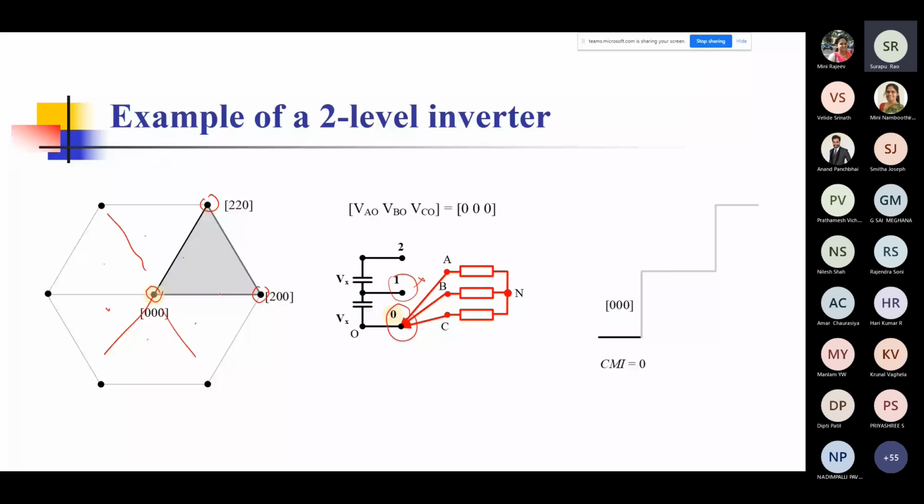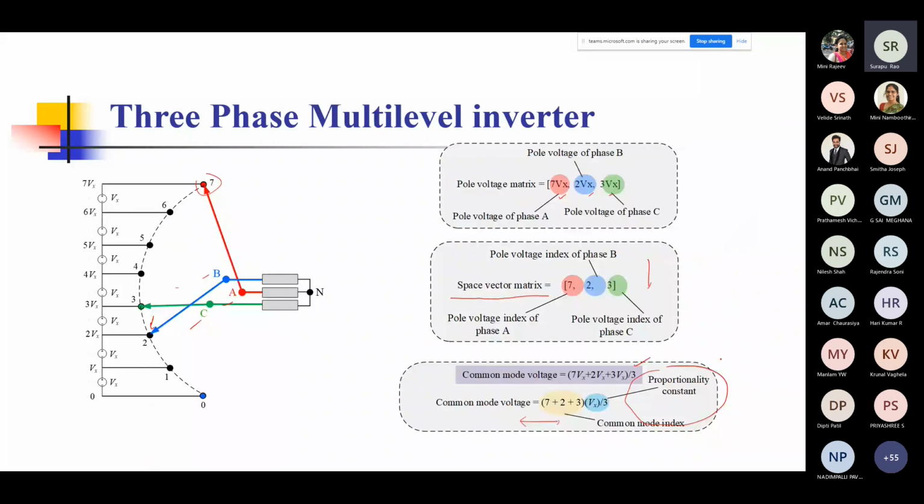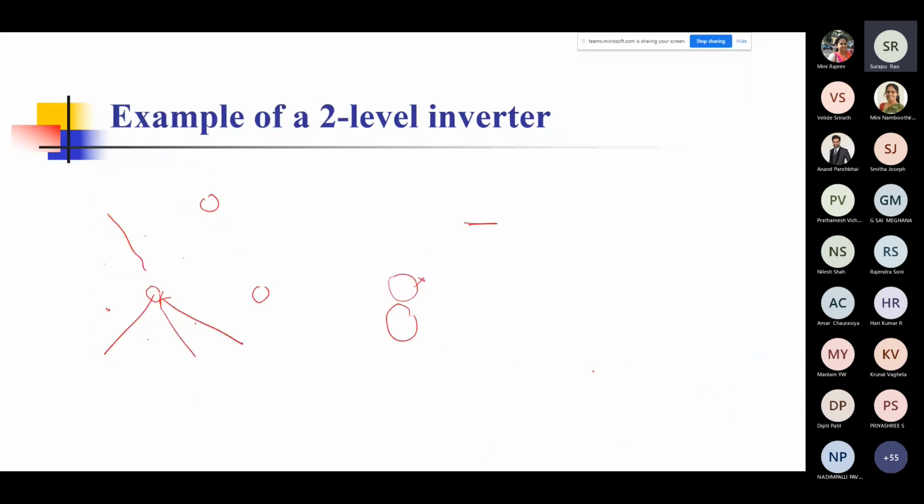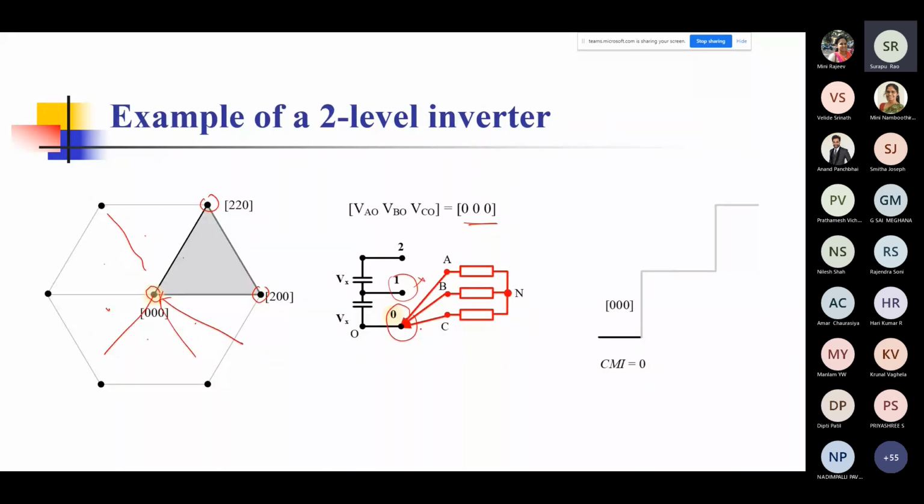Now, if you're starting from this central point, this vector is given by this 0, 0, 0. So you can see that ABC terminals of this two-level inverter, they are all connected to 0. And if you now use this particular notation which I have showed you, you'll find that the common mode index is 0 plus 0 plus 0 times that proportionality constant, which is all 0.